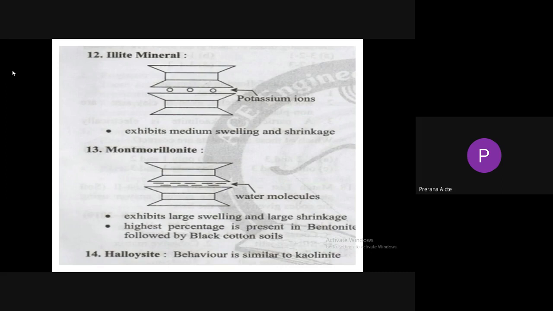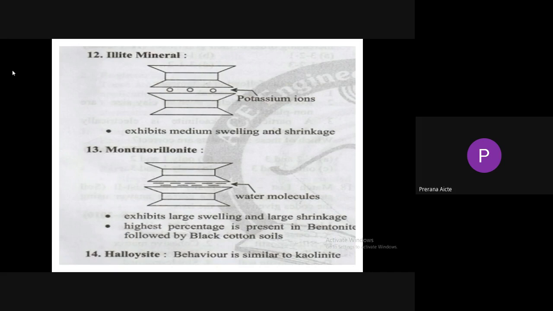These potassium ions prevent the entry of water into the lattice structure of the clay mineral. But potassium ions are not as strong as a hydrogen bond. That's why it exhibits medium swelling and shrinkage. The hydrogen bond is very strong. It cannot allow the water to pass through the lattice structure of the clay mineral. Hence, the soil containing kaolinitic clay mineral exhibits low swelling and low shrinkage, and the soil containing illite clay mineral exhibits medium swelling and shrinkage because the potassium ions prevent the entry of water, but they are not as strong as in kaolinitic clay mineral. That's why it exhibits medium swelling and shrinkage.